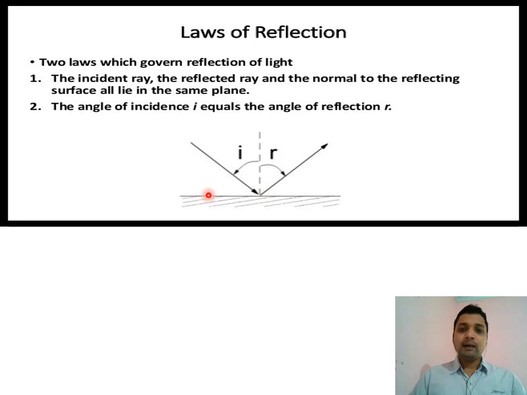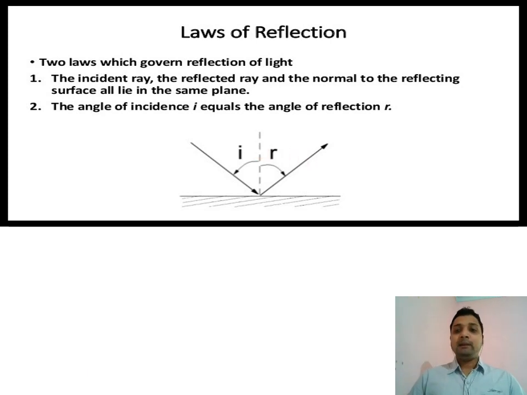Second one: the angle of incidence is always equal to the angle of reflection. That means this I is always equal to R, or we can say the angle made by the incident ray with the normal is always equal to the angle between the normal and the reflected ray.